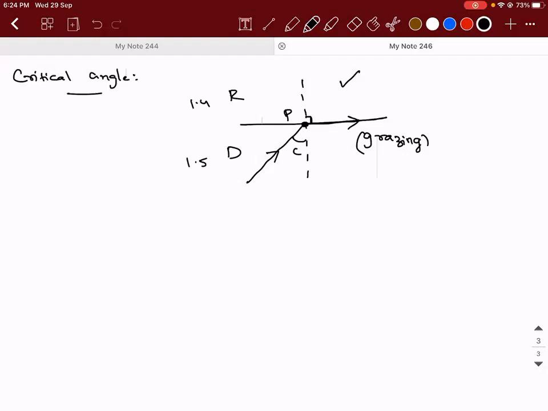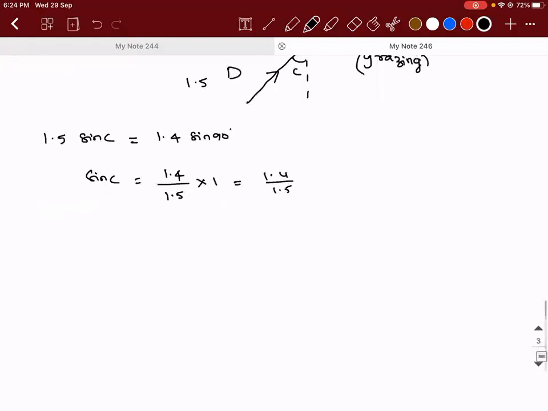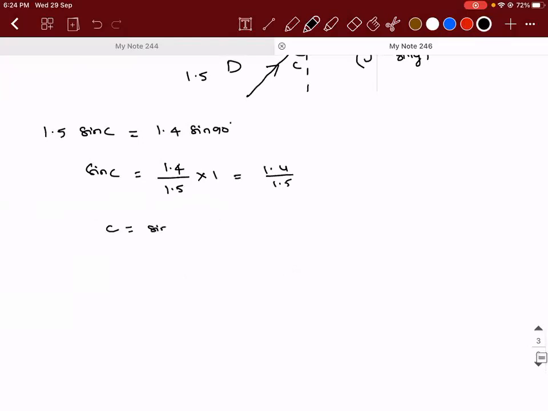So we'll get 1.5 sin C equal to 1.4 sin 90. Perfect. So sin C should be equal to 1.4 divided by 1.5 into sin 90, which is 1. So sin C is 1.4 by 1.5, so C should be equal to sin inverse of 1.4 by 1.5.